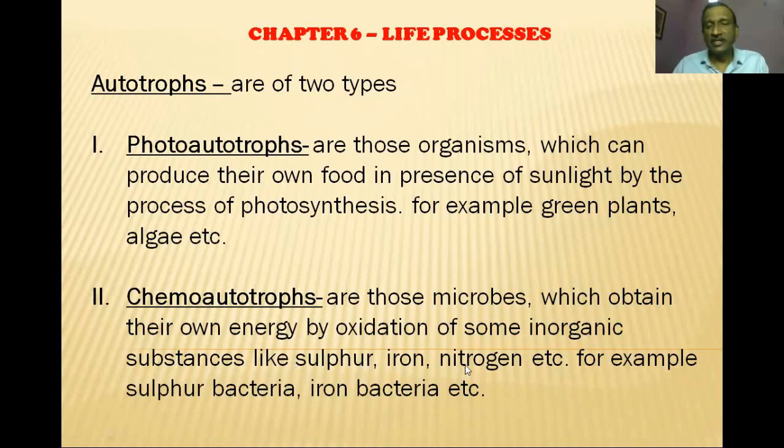Inorganic substances can be sulfur, nitrogen, iron, etc. Okay, and accordingly their names will be. So there will be sulfur bacteria, there will be iron bacteria, or there will be nitrogen fixing bacteria, etc. So these are using energy not from the sun, rather they are obtaining their energy from this. So they are those autotrophs which are not even depending on the sun, and they are mainly found in the seabed.